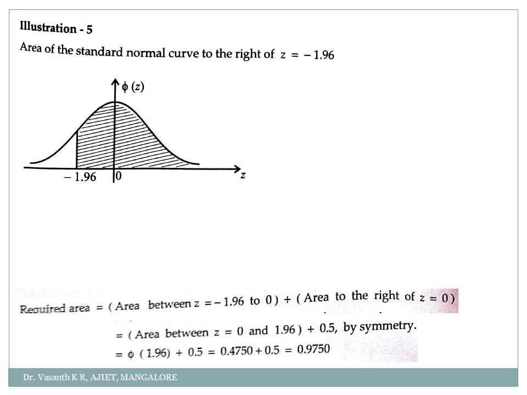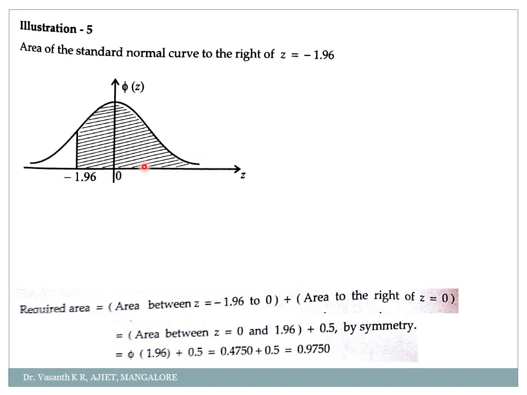Okay, I have here the area. Find the area of the standard normal curve where z is from minus 1.96. So they are telling z is equal to minus 1.96, from here up to the entire region I should cover, correct? So how will you do it?